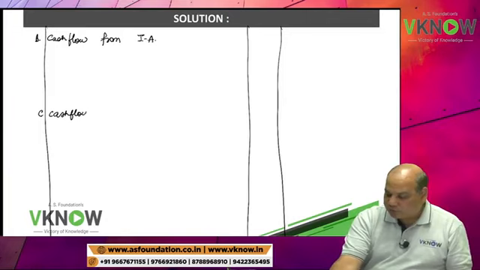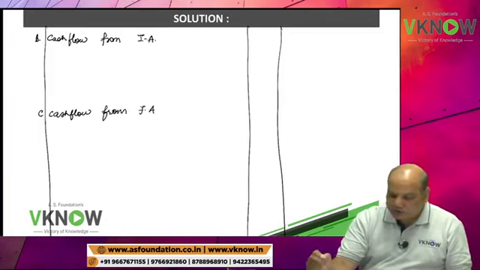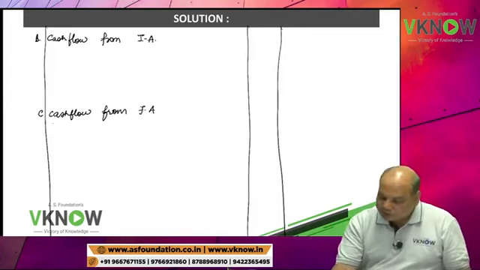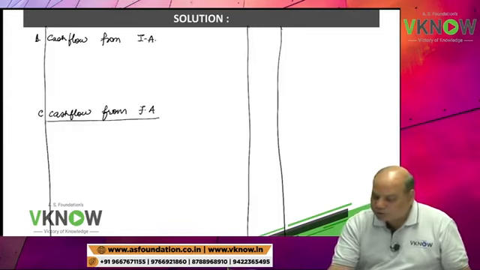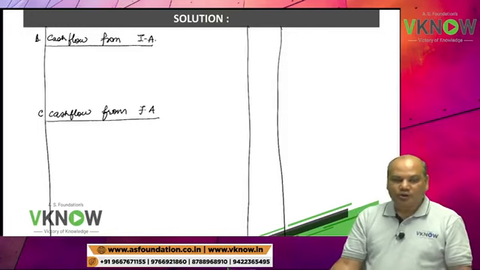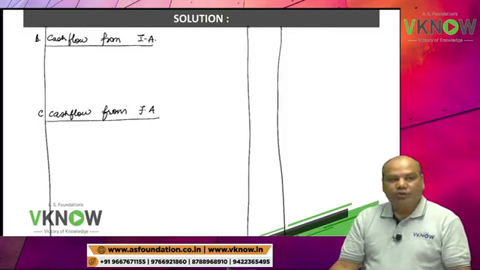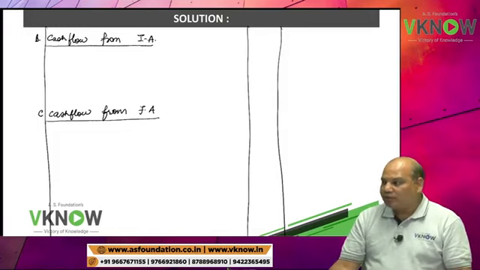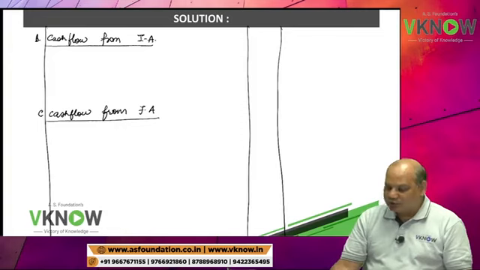Then cash flow from financing activities. Please practice more and more questions on cash flow statement. This is an important chapter. One question is certain. Minimum 5 marks up to 20 marks you can get.